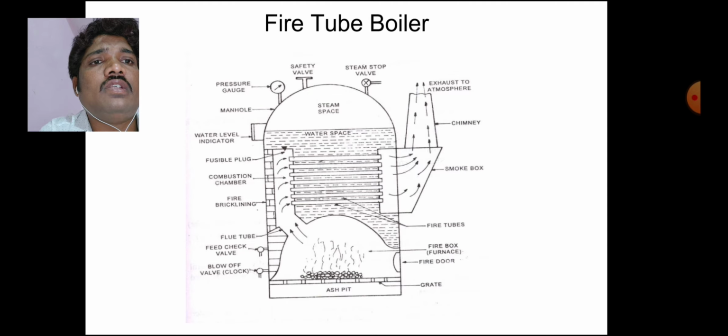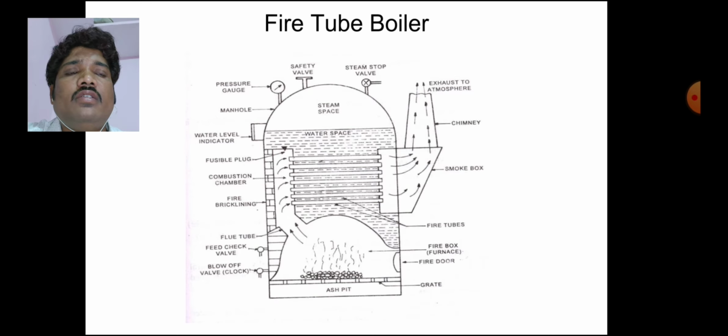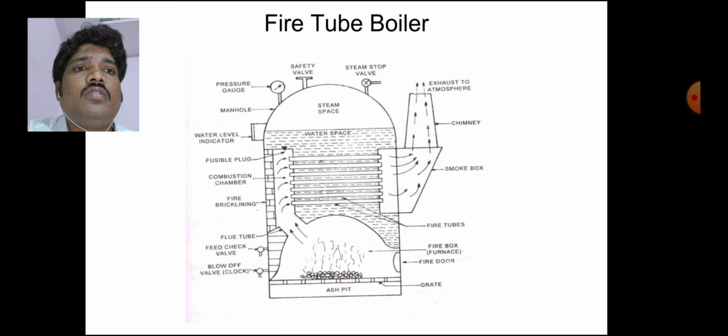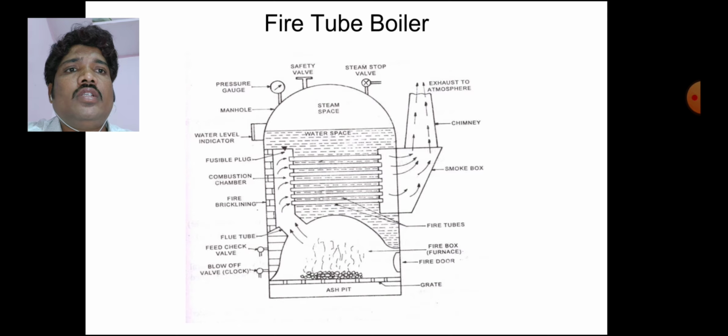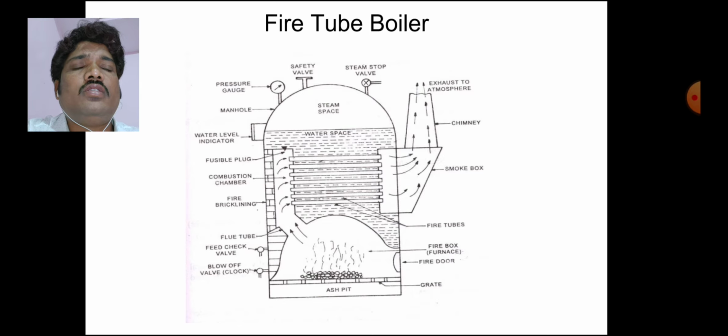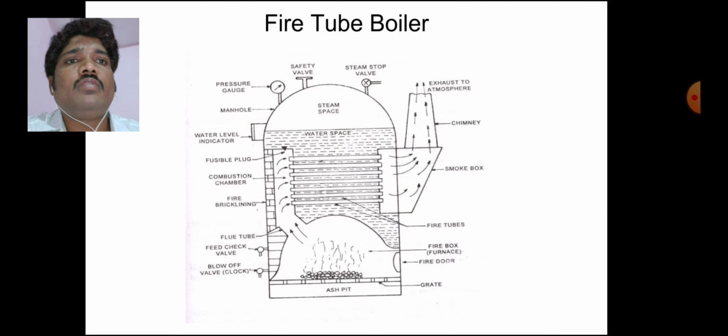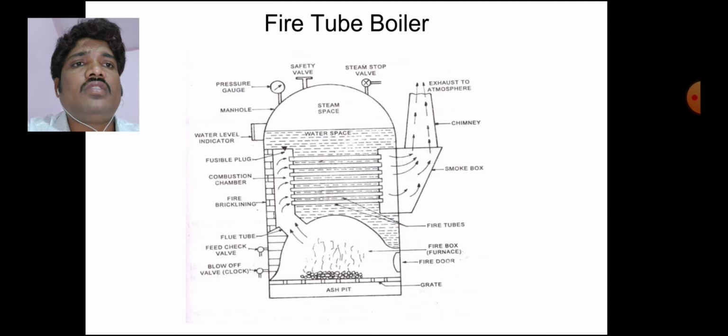Fuel is burned in the furnace, and the combustion of the fuel produces heat. Hot gases flow through the tubes, which are surrounded by water. The water receives heat from the tubes. After the water is heated, steam forms in the space above the water. This way, steam is produced in a fire tube boiler.